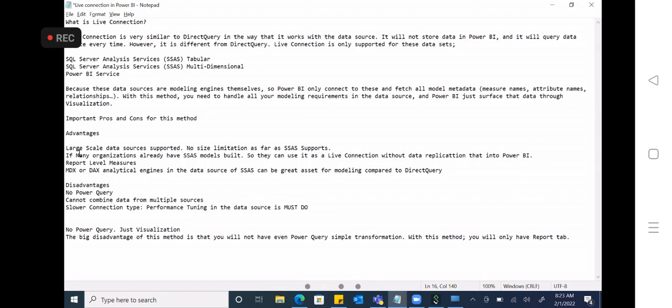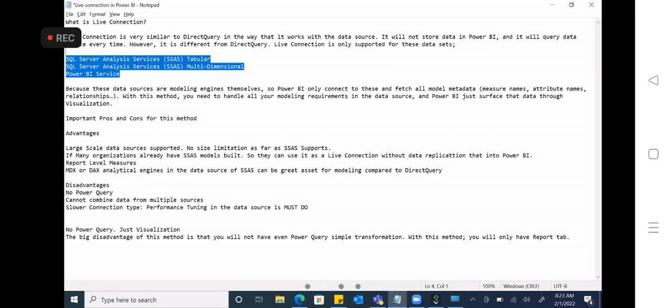For example, organizations already using MSBI have SSAS, SSIS, and SSRS: SQL Server Reporting Services, SQL Server Integration Services, and SQL Server Analysis Services. These three we have in MSBI.